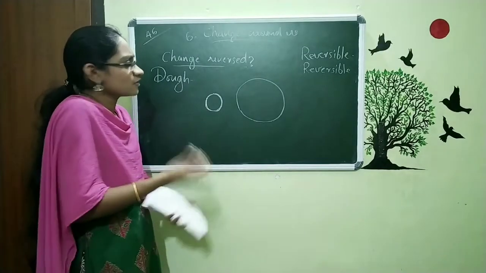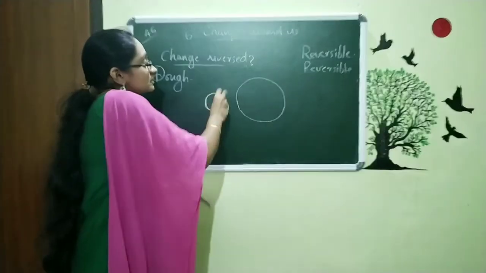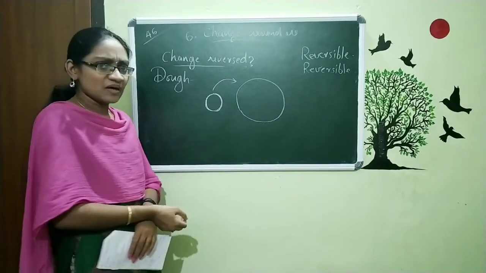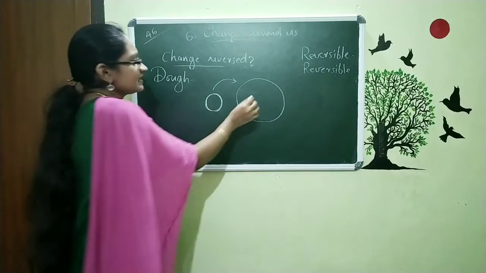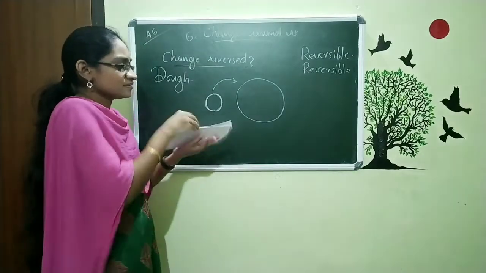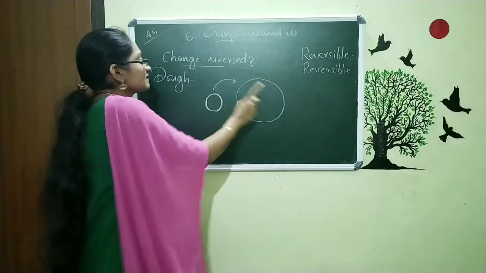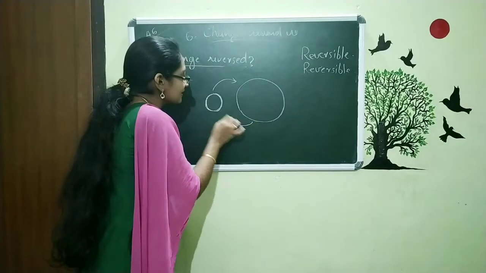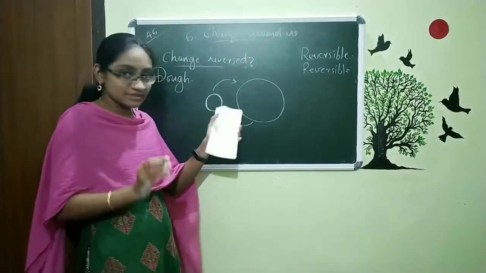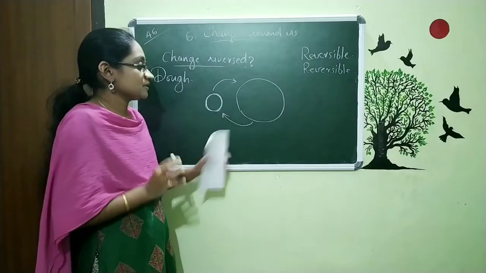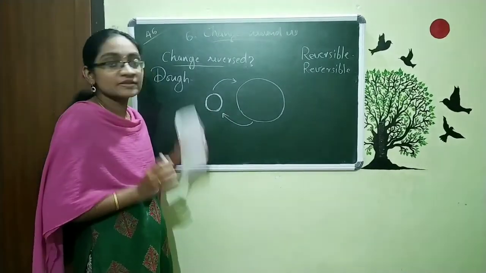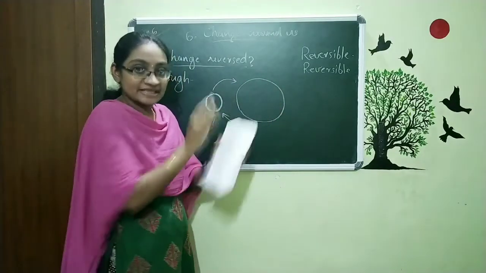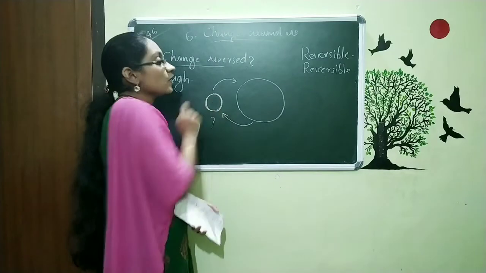We are making chapati, roti and all. So this ball is converted to a flat thin chapati. I am not cooking this, I am just pressing this. So that is the only thing that happens here. Now my question is, is it possible to reverse this chapati to the roll? Chapati means the uncooked chapati. Is it possible to turn this into the old ball? Yeah, of course. When I take this chapati and roll it again, then we can make the ball again.